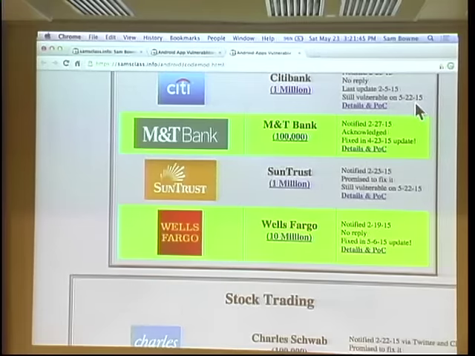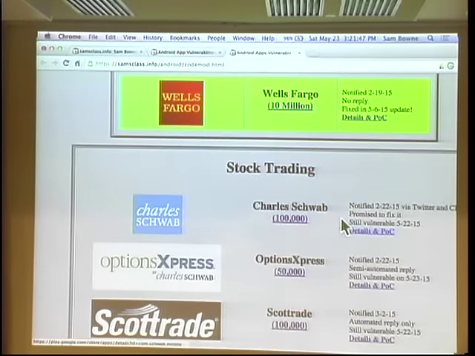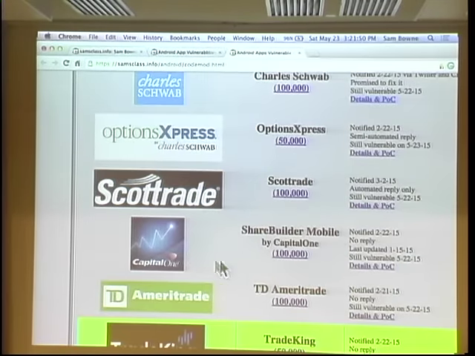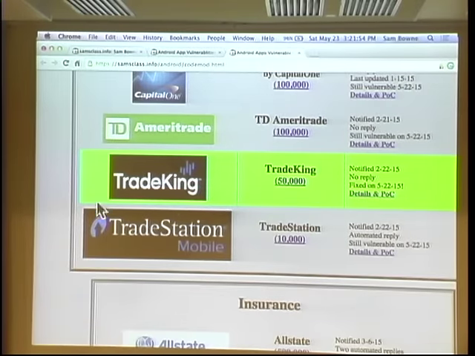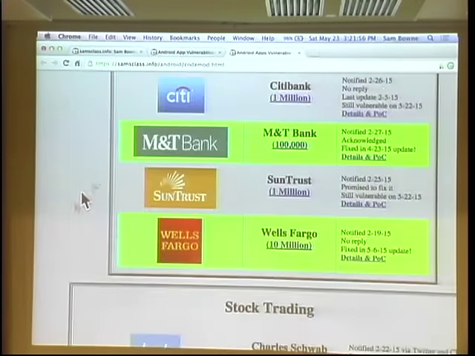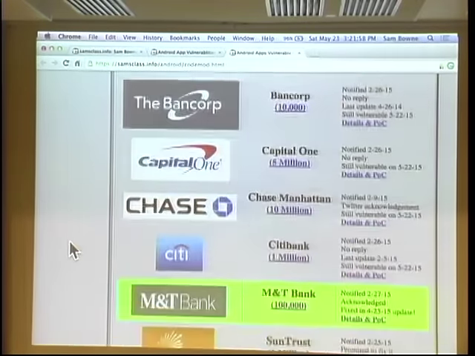But anyway, they also did not fix their stuff. Charles Schwab is still vulnerable. All these trading apps are vulnerable. And TradeKing, however, is one of the few that did fix it. And here's the others, Wells Fargo and M&T Bank. Those are the only three that actually fixed an app.